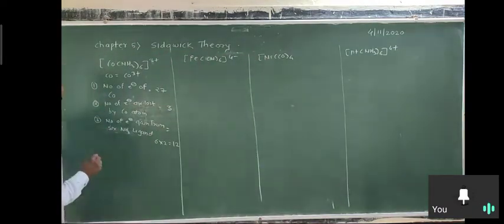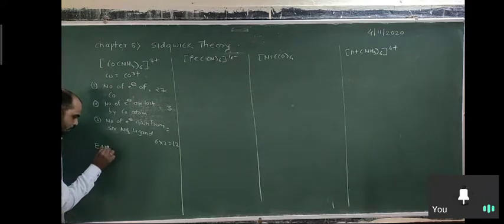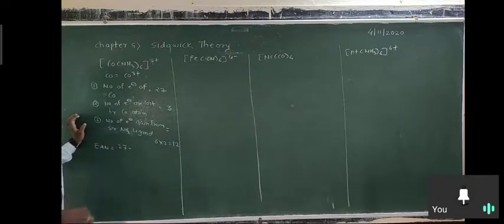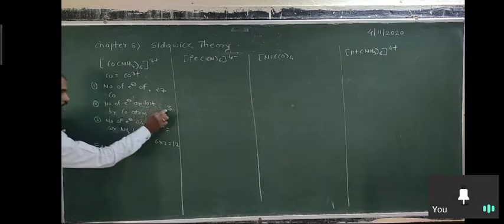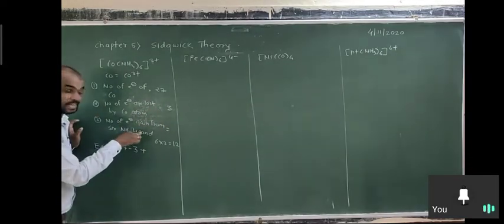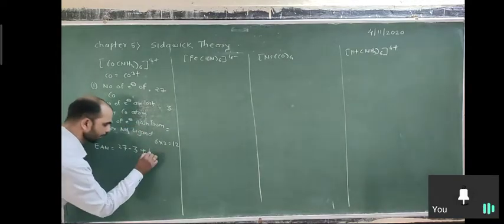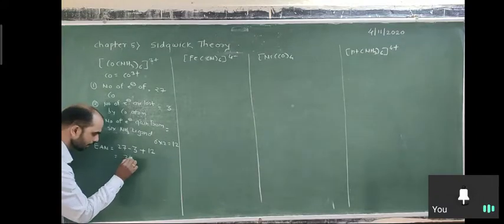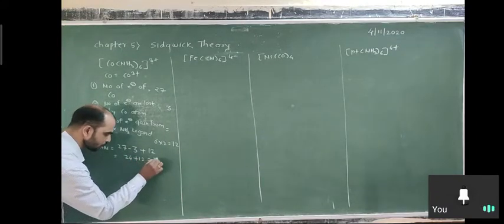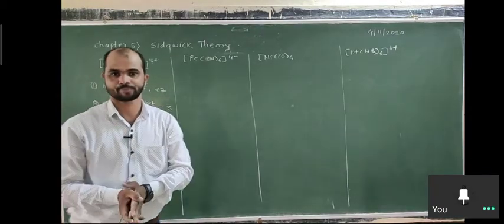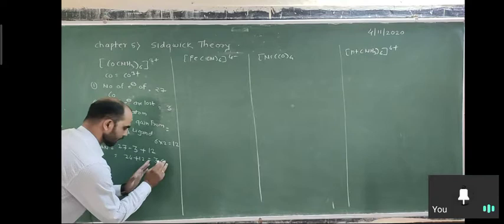EAN is equal to number of electrons of metal, 27, minus number of electrons lost by the metal, 3, plus number of electrons gained from the ligands, 12. So 27 minus 3 is 24, plus 12 is equal to 36, and 36 is the atomic number of krypton. So here the total is equal to 36.